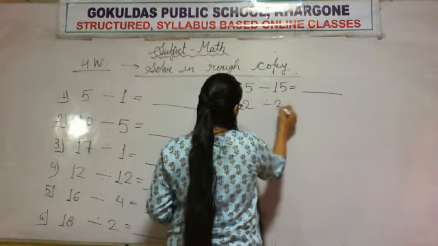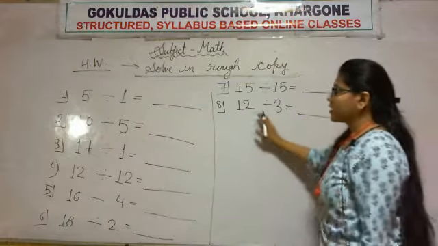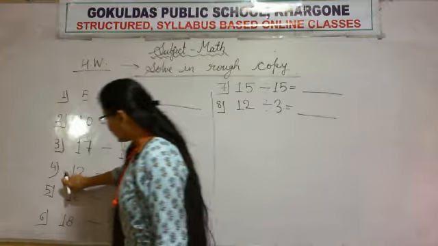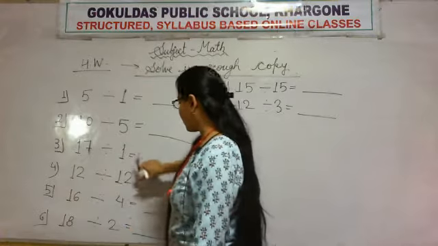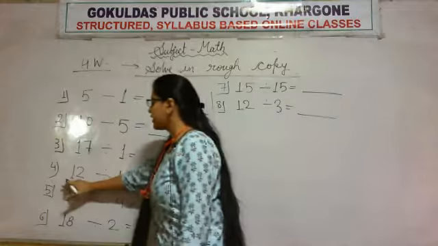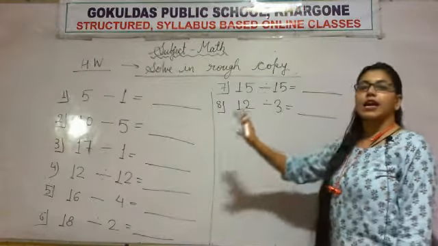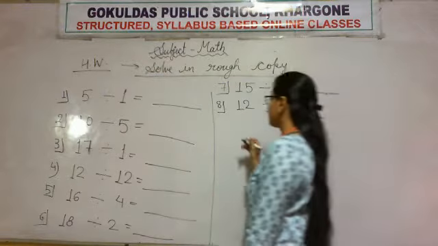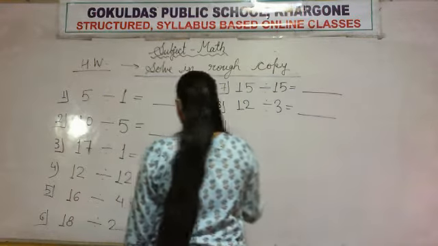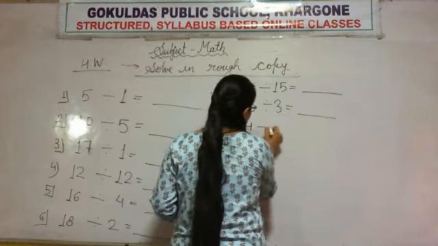12 divided by 3. Now, just check the answers of question 4. Compare question 4 and question 8. In both the questions, 12 is there. So after solving, compare answers of these two. Now, the next one is 24 divided by 6.